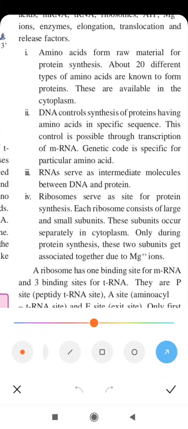Why does DNA not produce protein directly? Why is there a need of forming the mRNA first and thereafter protein from the mRNA? The reason is that the translation process occurs in the cytoplasm, and DNA is located in the nucleus, as you know, but if this DNA comes in the cytoplasm